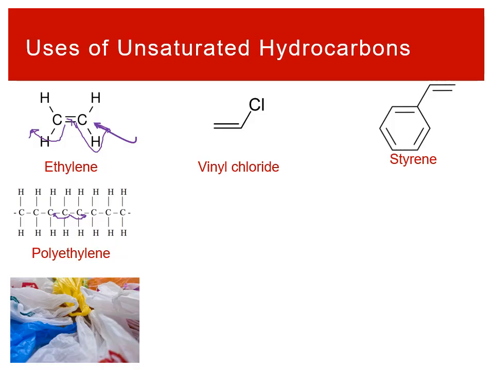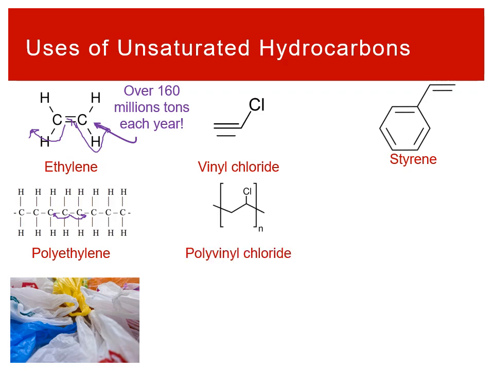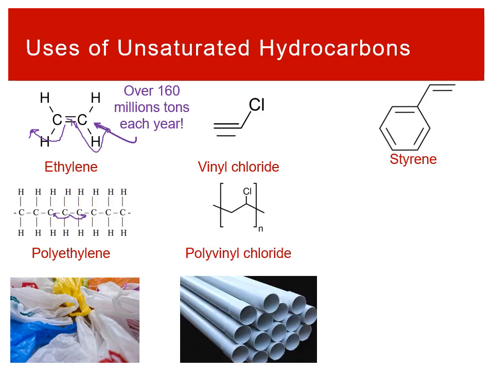Oh yeah, ethylene, over 160 million tons of ethylene are used every year to make polyethylene. So this is one of the biggest industrial organic chemistry applications. Vinyl chloride, where you have a carbon-carbon double bond onto a chlorine. Those can link together, and you make polyvinyl chloride, or, shortening it, PVC.